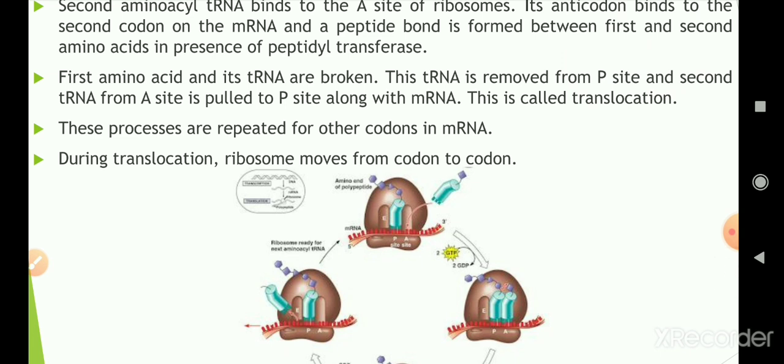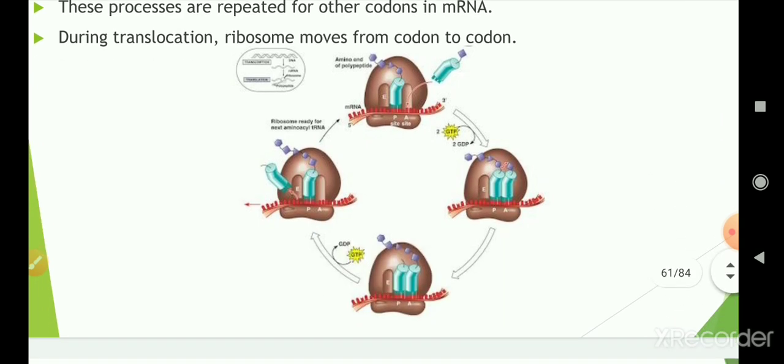The second tRNA from the A site is pulled to the P site along with the mRNA, and this is known as translocation. Why? Because the first tRNA is removed from the P site and the second tRNA from the A site is pulled along with the mRNA. So it is known as translocation. These processes are repeated for other codons in the mRNA. During translocation, the ribosome moves from codon to codon.